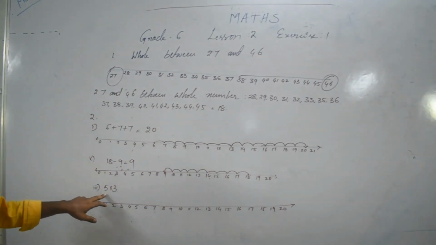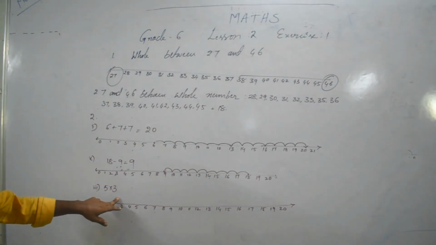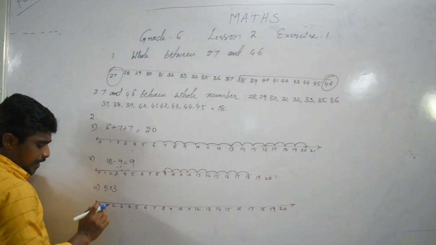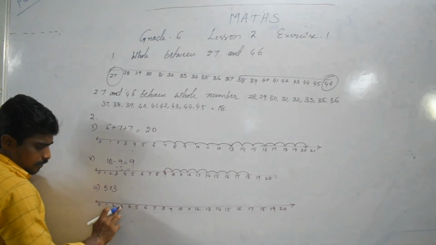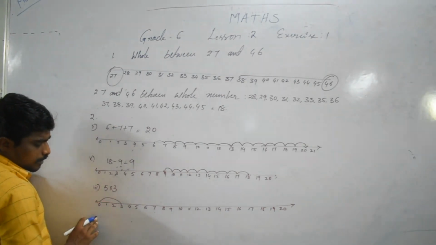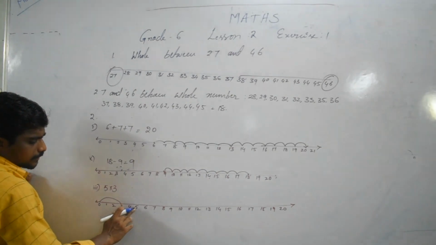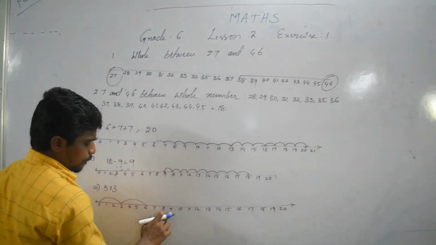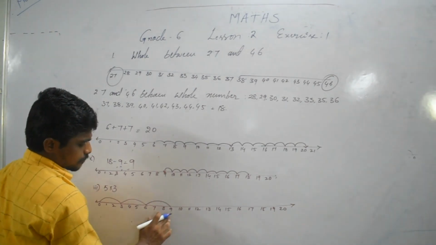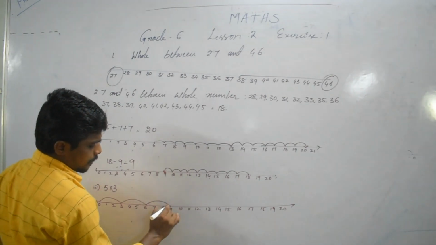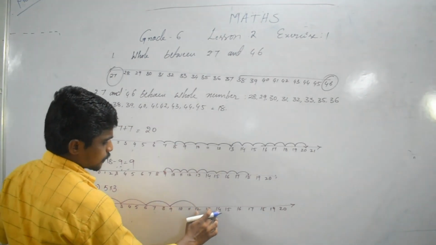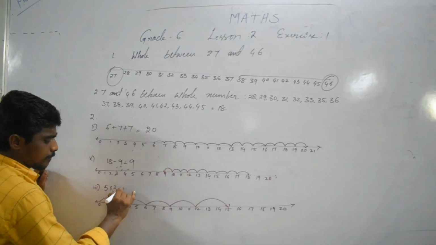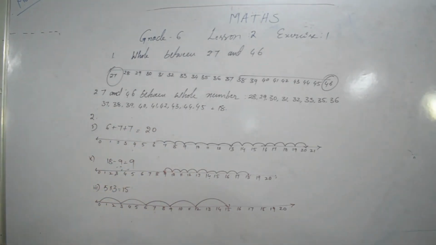So here 5 cross 3: 3 is added 5 times. 3 how many times? 5 times. 1, 2, 3: 1 time. 2 times. 3 times. 4 times. 5 times. So how much total? 15. Copy this one.